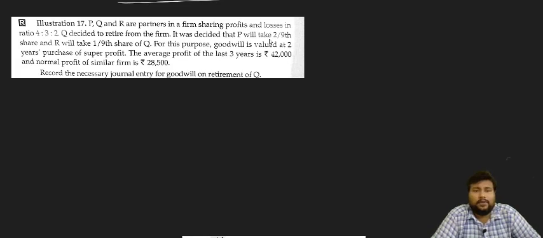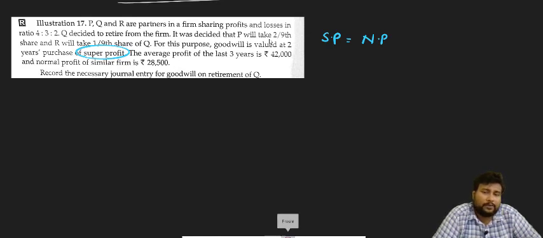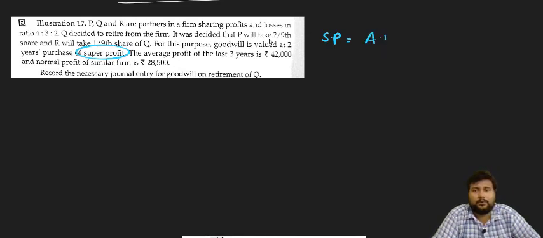The goodwill is valued on the super profit method. Now what is the super profit method formula? Super profit is equal to average profit minus normal profit.